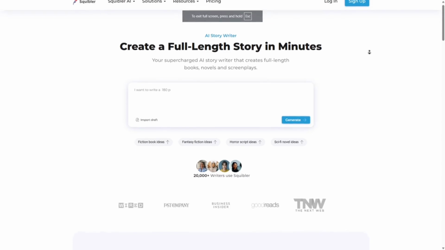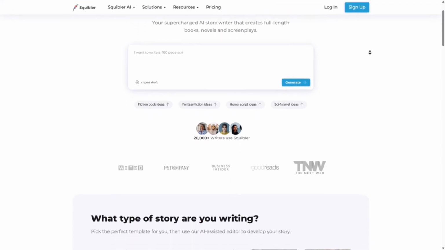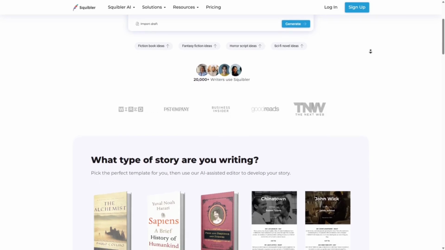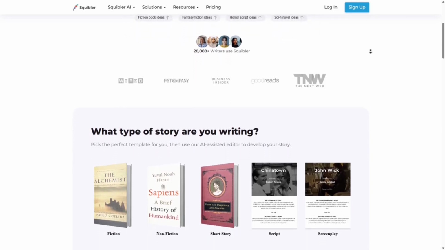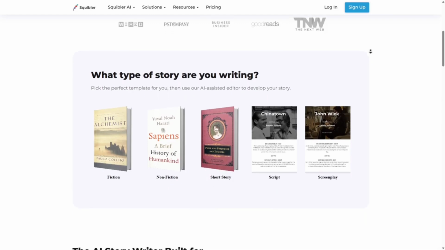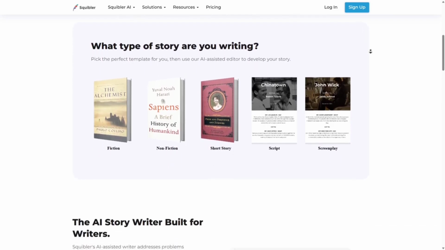Next, we've got Squibler. Squibler offers a mix of AI writing and project management. It's good for both novels and screenplays. It comes with templates to help guide your structure, from plot outlines to dialogue heavy scenes. Let's talk about the pros.